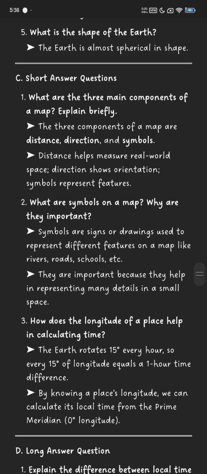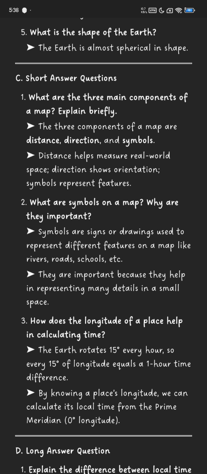Section C, short answer questions. What are the three main components of a map? Explain briefly. The three main components of a map are distance, direction, and symbol. Distance helps measure real world space. Direction shows orientation. Symbols represent features.